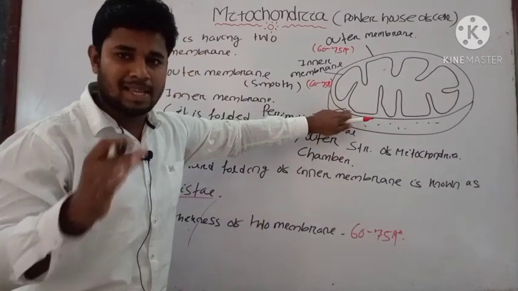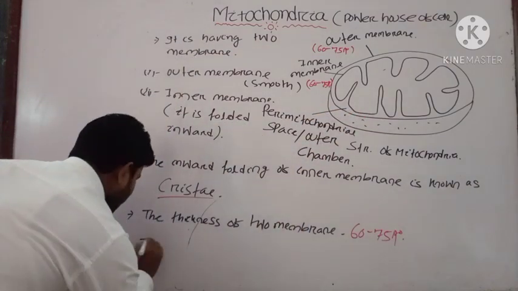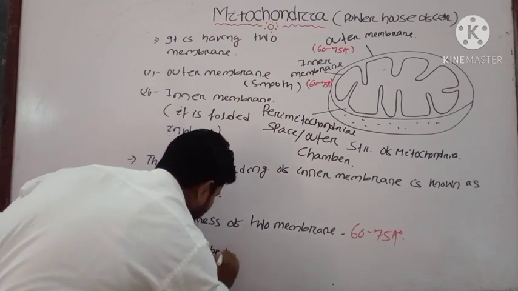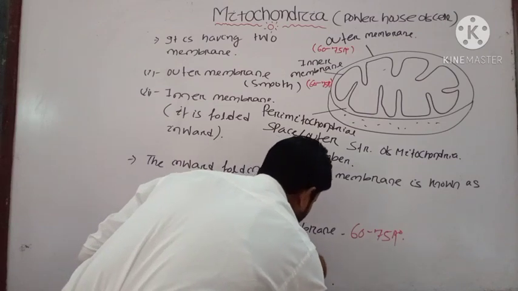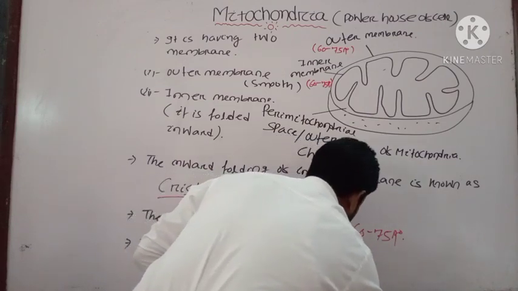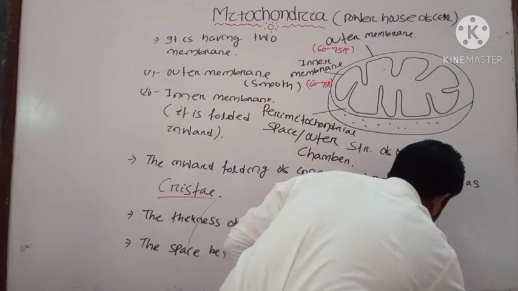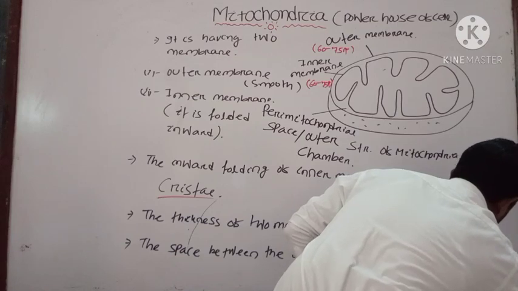And one more point, the perimitochondrial space. What is that? It is the space in between the outer membrane and inner membrane. The space between the outer membrane and inner membrane is called as, what is that?